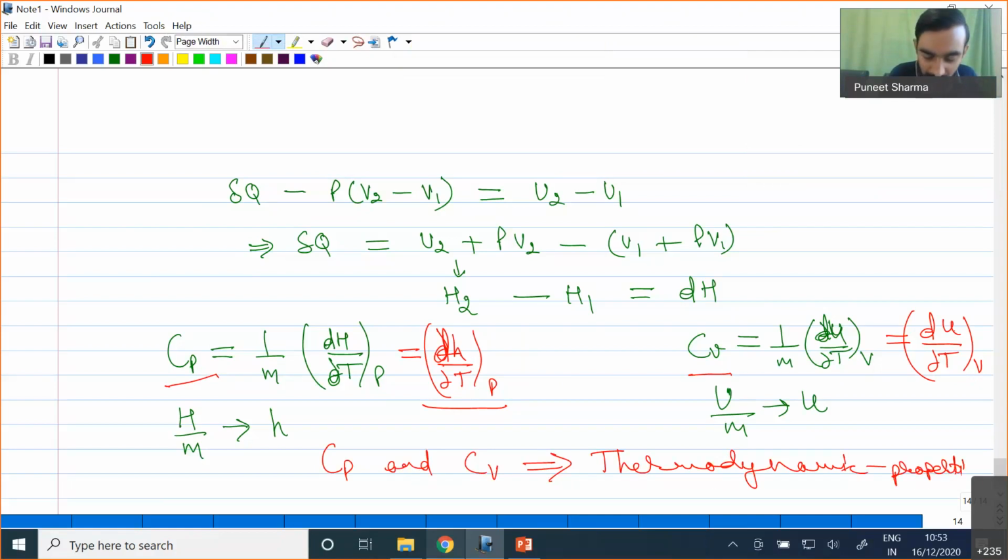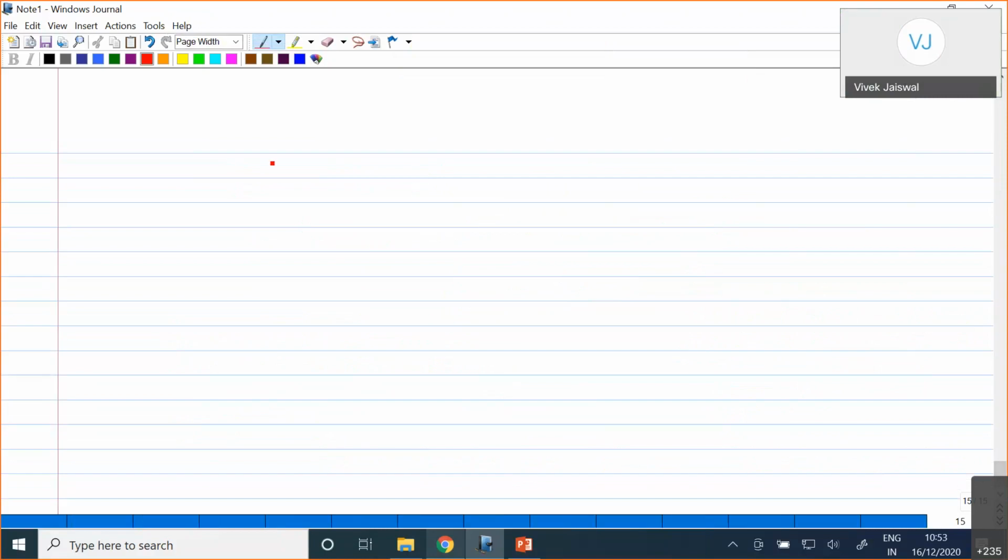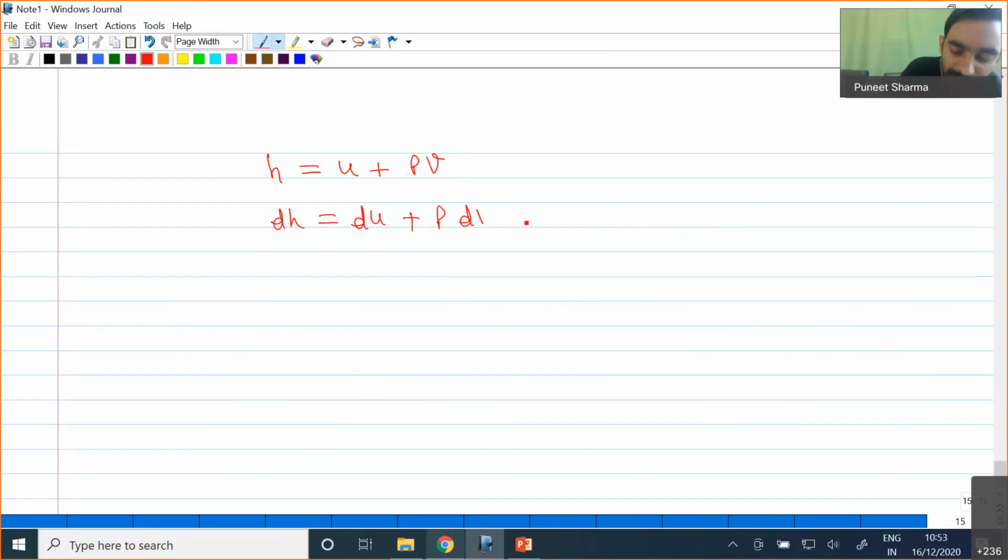Okay. Now we know that H equals U plus PV. So from here, if I write, dH will be equal to dU plus P into dV plus V into dP.